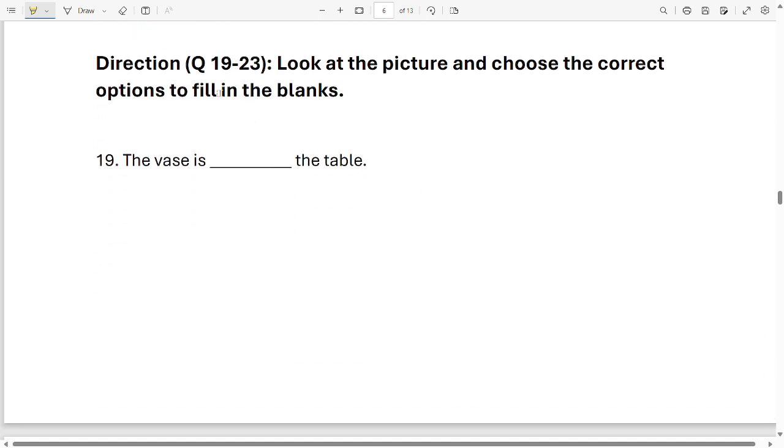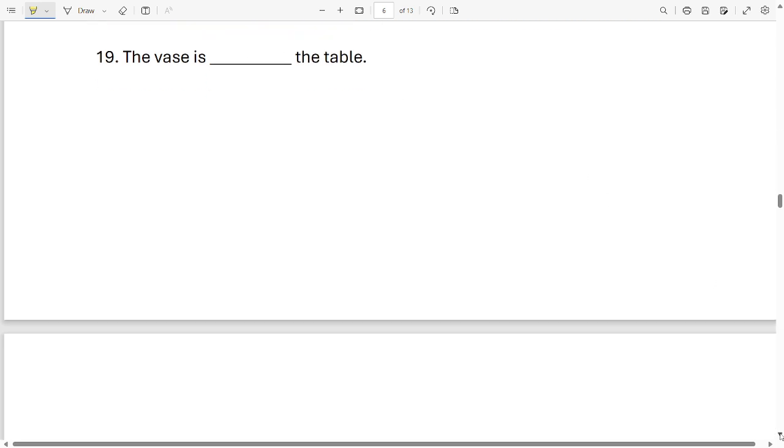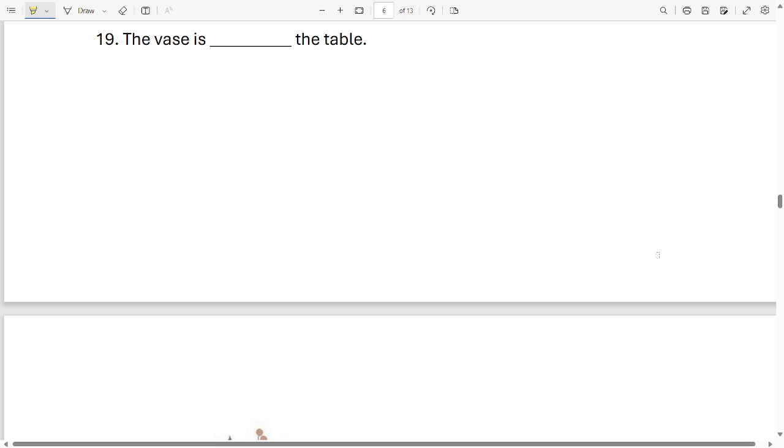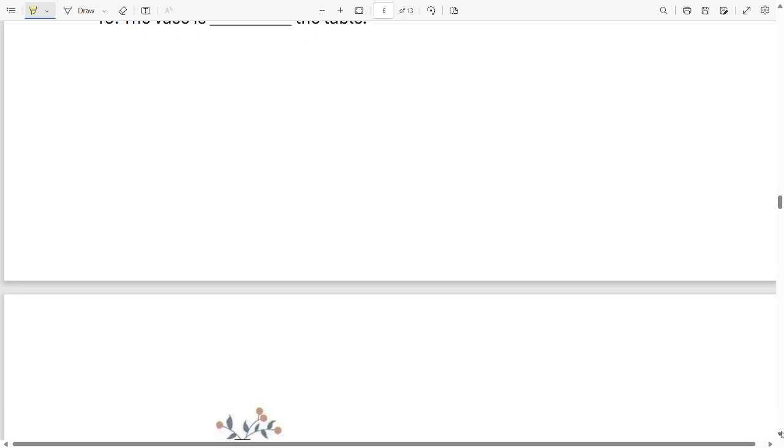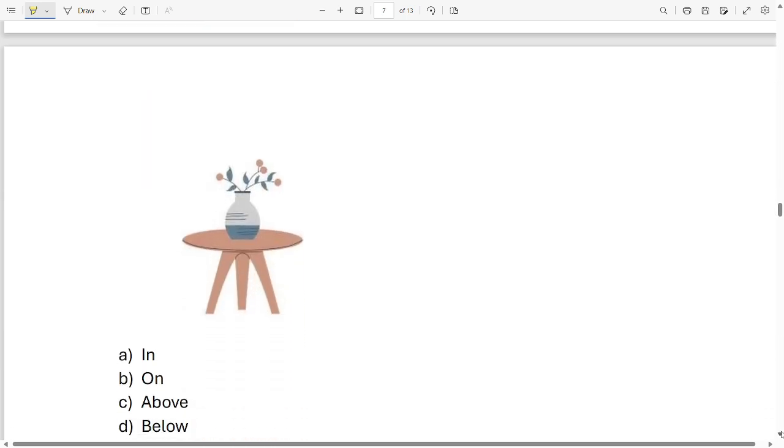We have reached question 19. For 19 to 23, your instruction is look at the picture and choose the correct option to fill in the blank. So let's see what the picture is. Okay, let's first read the sentence. The vases dash the table. And where is the picture? Oh, here is the picture.